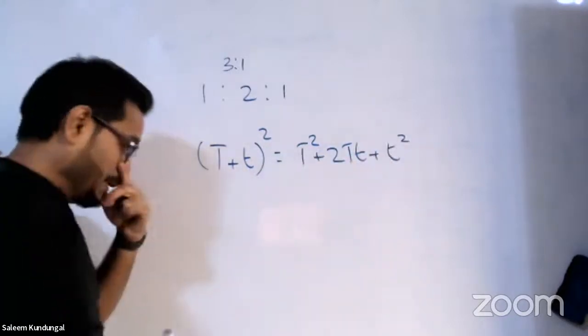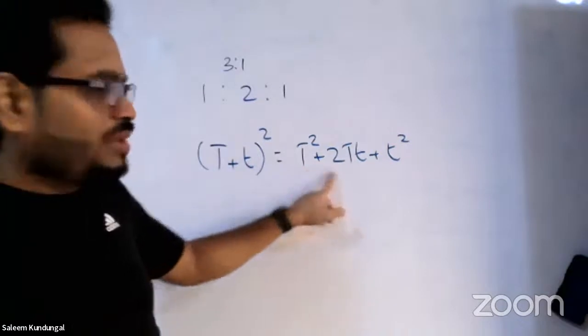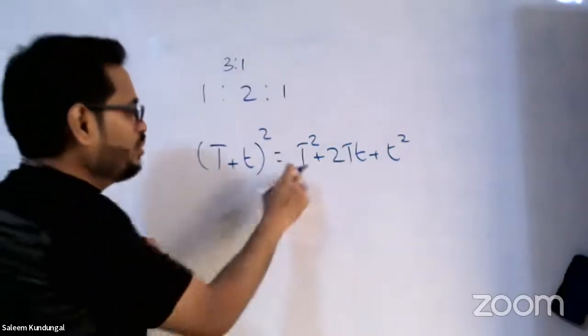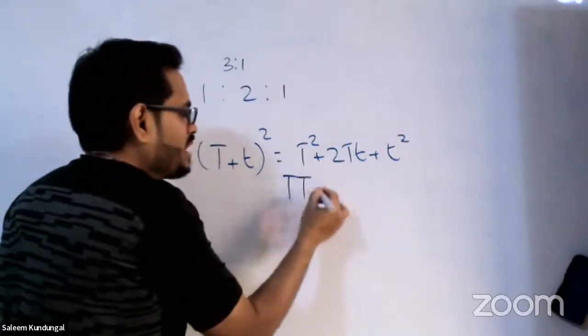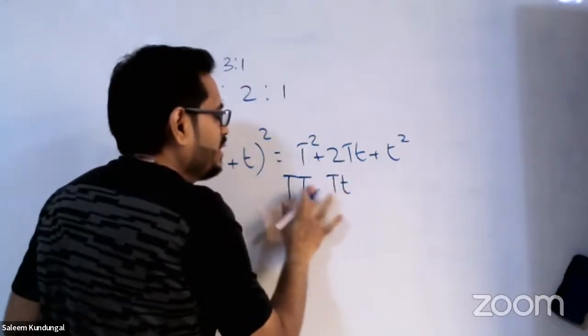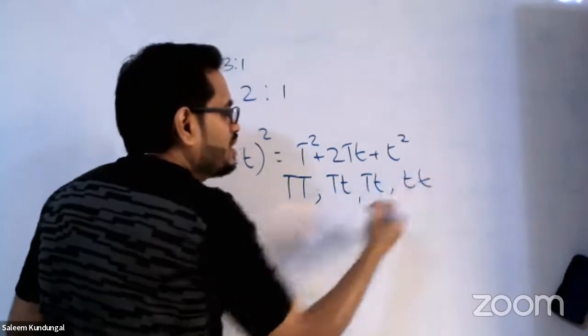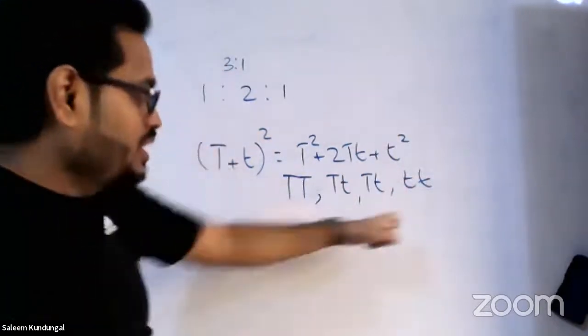This identity is what he worked out. So how did we get it? T square means capital T capital T. 2Tt was capital T small t, then capital T small t. You remember this was the result he got. Small t square is small t small t.